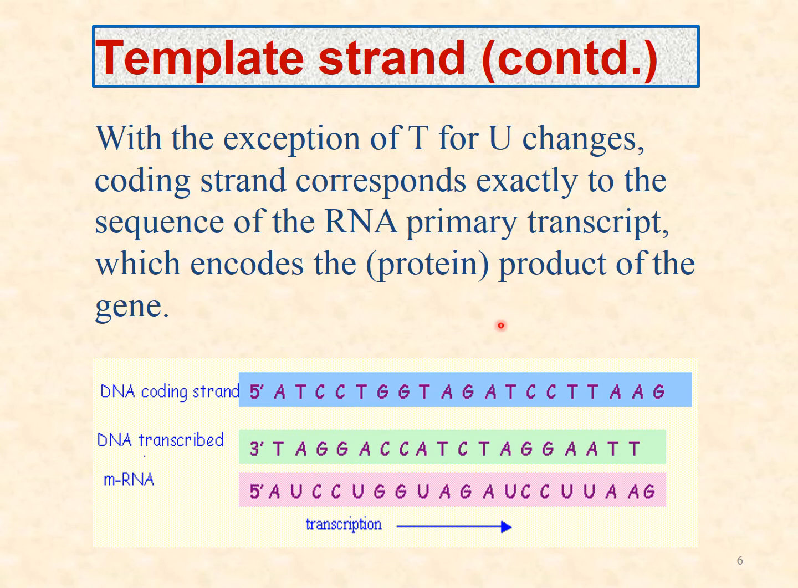Now there is one more exception. In the template strand it is T, whereas in the new transcript you will see U instead of T, because thymine is present in DNA but thymine is absent in RNA. So we are going to synthesize RNA, and thymine is converted into uracil.